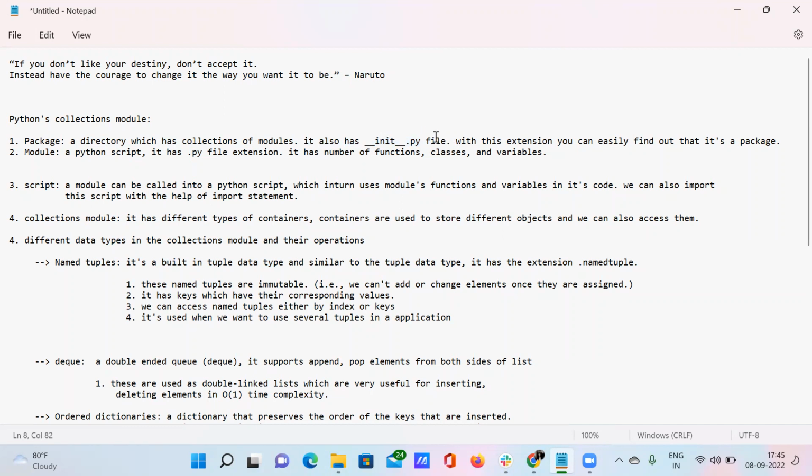Everybody knows what an extension is, because when you save any kind of file in Jupyter Notebook, you'll have the extension dot ipynb, which stands for interactive Python notebook file. That is the case with Jupyter Notebook.